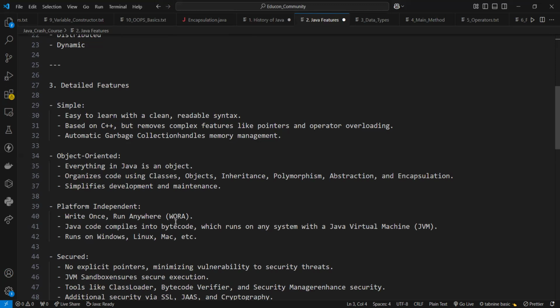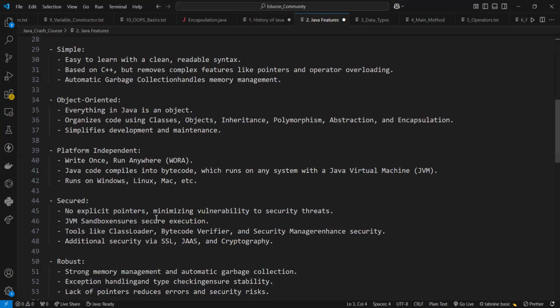according to syntaxes. And Java has removed many complicated and rarely used features. For example, explicit pointers and operator overloading, which you can see in C++. But Java already removed these complicated and rarely used features. And there is no need to remove unreferenced objects because there is an automatic garbage collection in Java, which will remove the unused or unreferenced objects automatically.